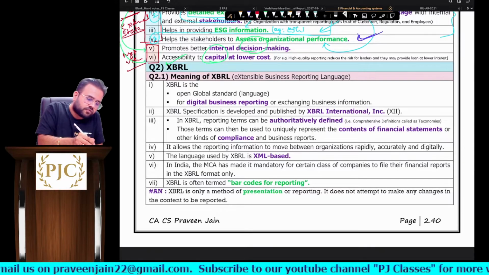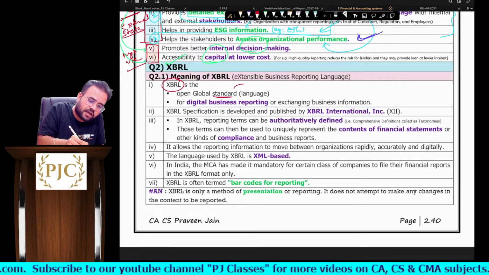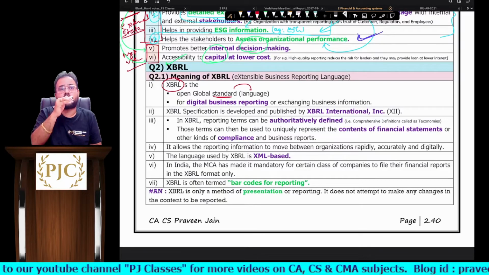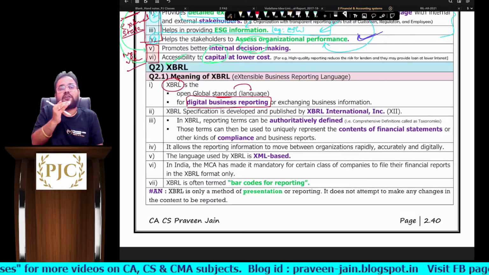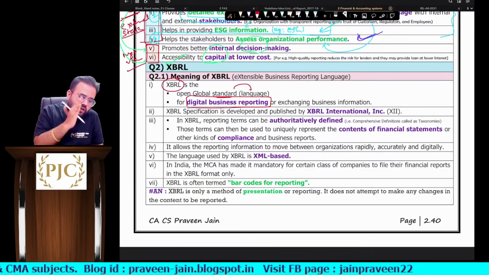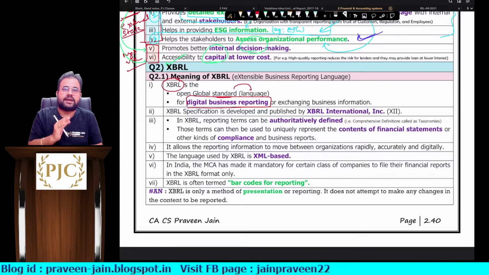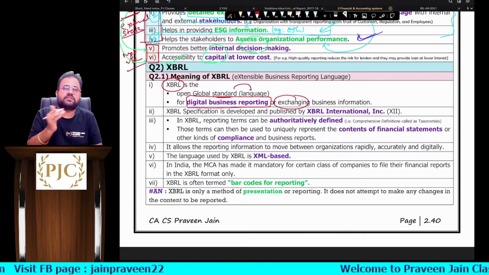Okay, now first point, what is XBRL? XBRL is a standard. Standard for what? Reporting, sir. Standard for reporting or language for reporting. Do you think in XBRL we are doing reporting physically? Answer is no. Obviously digitally, sir. So XBRL is an open global standard for digital reporting, or you can say exchanging business information.